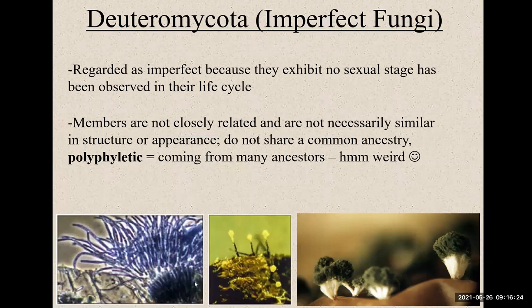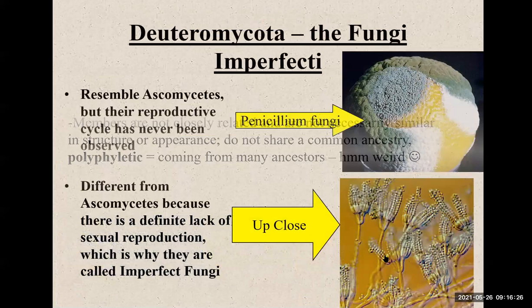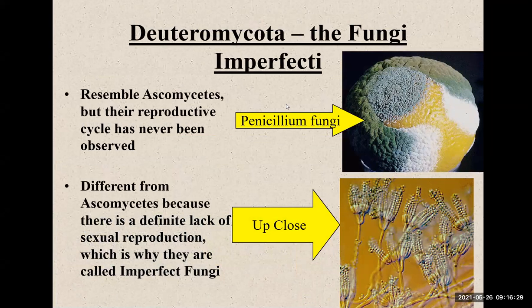Like these examples here. Have you ever seen this before? The fungi imperfecti resemble the ascomycetes, but their reproductive cycle has never been observed. That's like this Penicillium fungi. In the oranges, you can see this one. It is different from ascomycetes because there is a definite lack of sexual reproduction, which is why they are called imperfect fungi. They lack sexual reproduction.